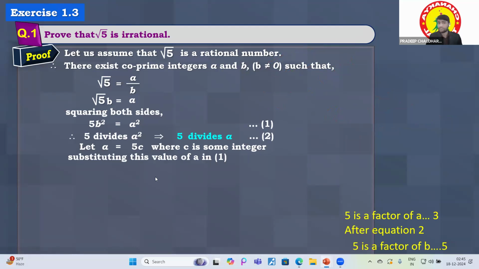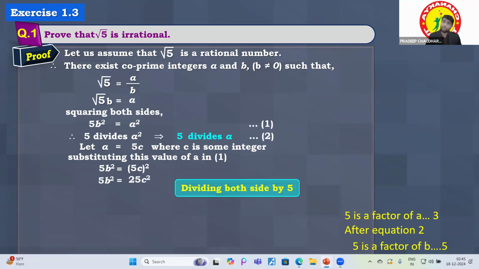So now substituting this value of a in equation 1, 5b square is equal to (5c) square, which is 25c square. Now what we have to do? We just divide both sides by 5, which means b square is equal to 5c square. If we divide the LHS, 5b square by 5, we get b square. If we divide 25c square by 5, we get 5c square.